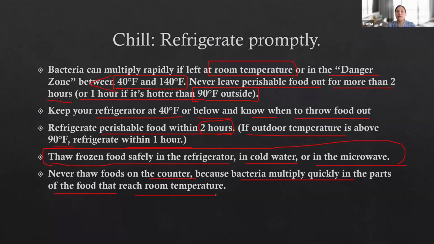Then we talked about the chilling principle. The temperature in the refrigerator should be less than 40 degrees Fahrenheit. The room temperature range, which is the danger zone, is between 40 and 140 degrees Fahrenheit. This is the temperature where you cannot keep the food for more than 2 hours. You have to keep the food in the refrigerator. If the outside temperature is more than 90 degrees Fahrenheit, then you have to be very prompt in keeping the food in the refrigerator within 1 hour.